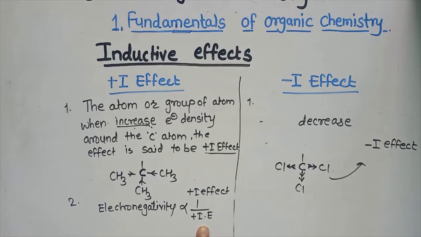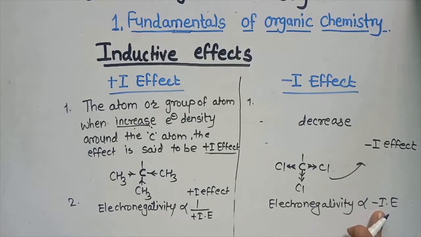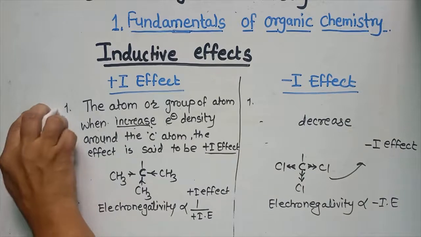For that we consider an example, then the idea gets clear. And in this case, electronegativity is directly proportional to the minus I effect. That means as electronegativity increases, the minus I effect also increases, right? We see the example.